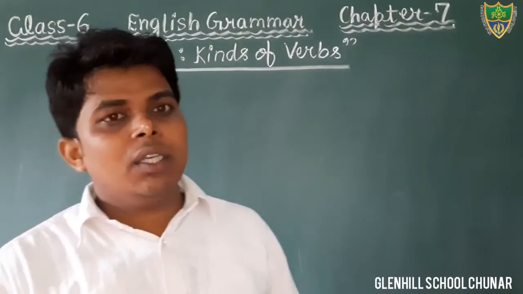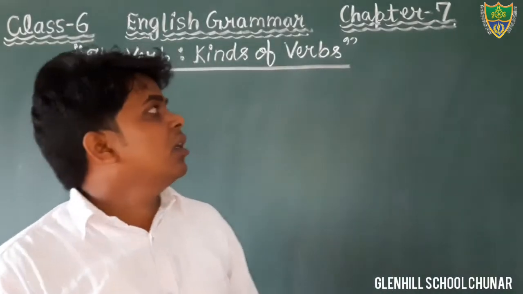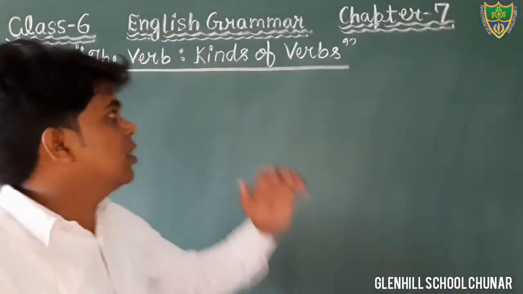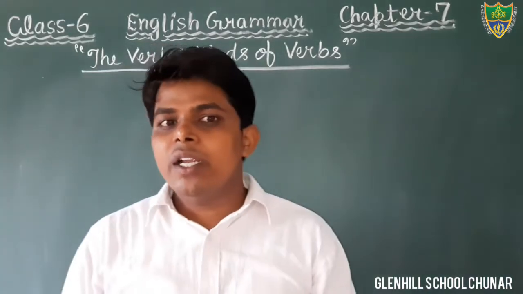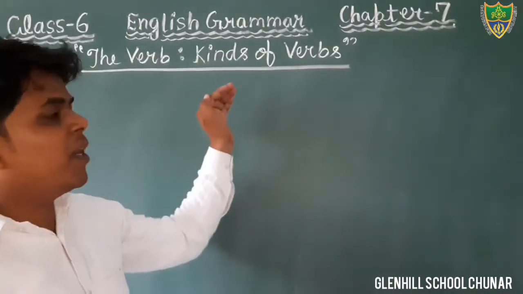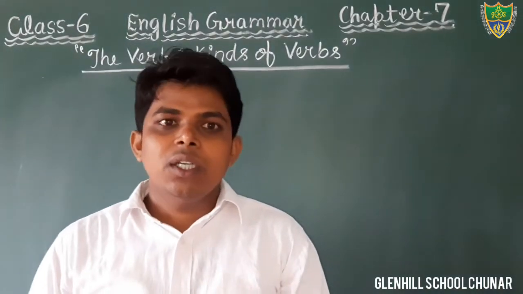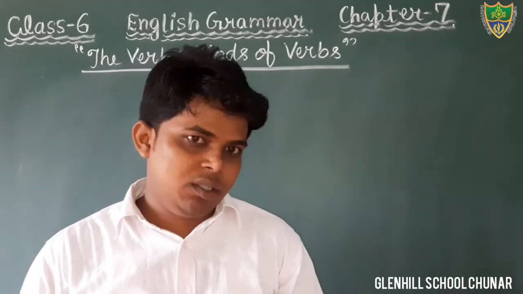Dear students, in the previous classes we were discussing the chapter noun gender, and today we will discuss chapter 7 of English grammar, that is the verb, kinds of verb. Dear students, this topic you have already read in the previous classes. What is verb? Verb is a doing word. It is an action word.